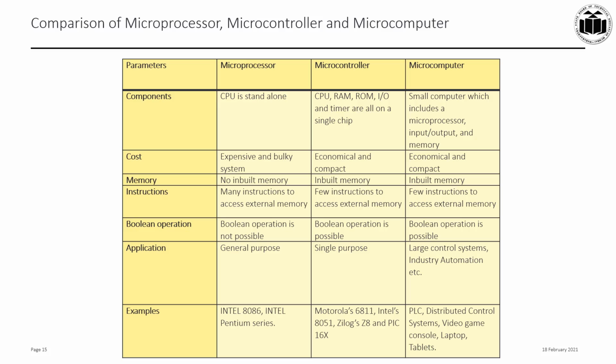Coming to the application, the microprocessor has a general purpose application. Microcontroller has a specific or a single purpose application, whereas in case of microcomputer, we can say large control systems, industry automation are a few of the examples or the applications of microcomputer. Examples of microprocessor, the Intel 8086 and the Intel Pentium series. Similarly, for microcontroller, it is Motorola 6811, Intel's 8051, Zilog Z8 and the PIC series. Whereas in case of microcomputer, we can say the examples of the video game console, the different laptops, the tablets and so on.